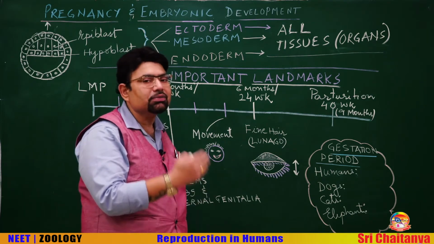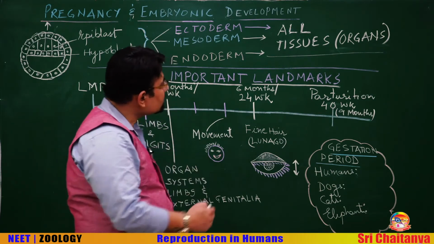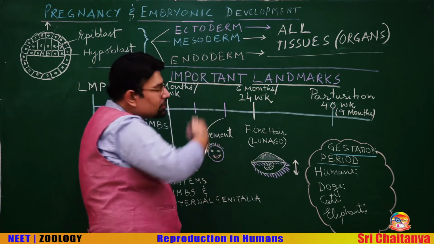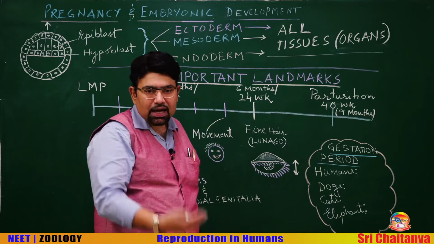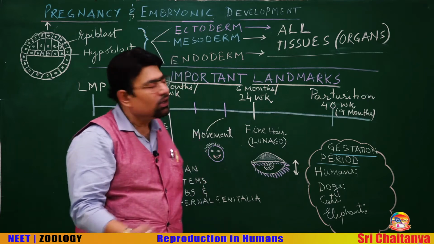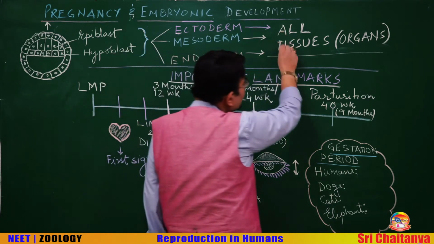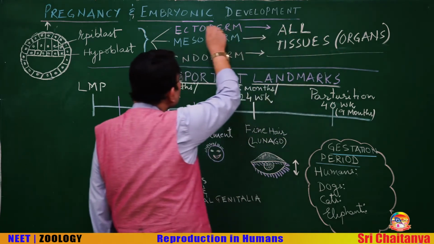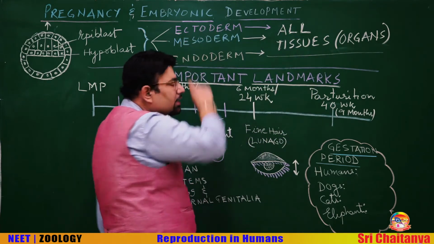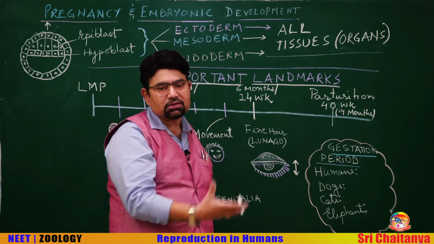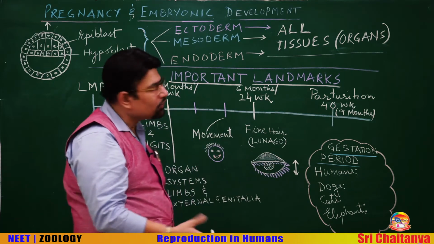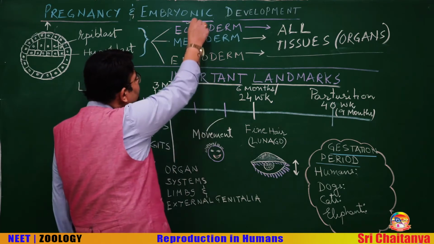Why do we call them germinal layers? Because these layers eventually form the entire body of the fetus and, of course, the adult body. All the tissues and organs are formed from these three layers. For example, the nervous system, the brain, spinal cord, neurons, are formed from the ectoderm.